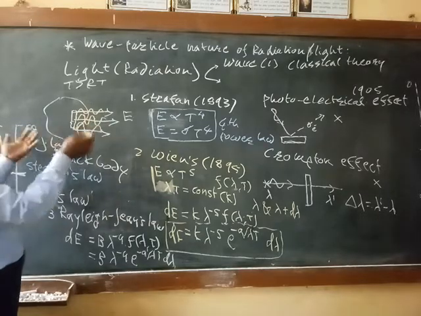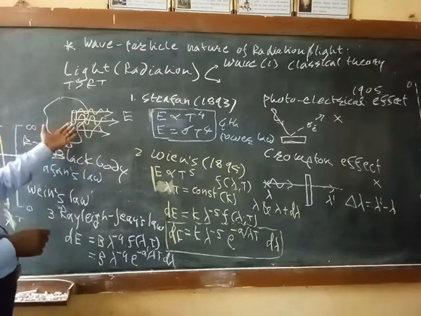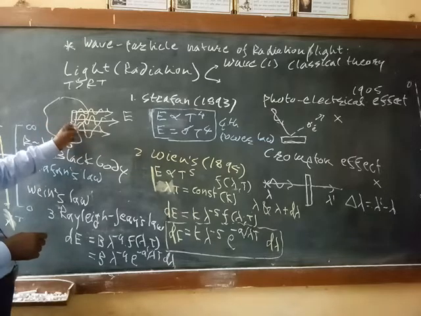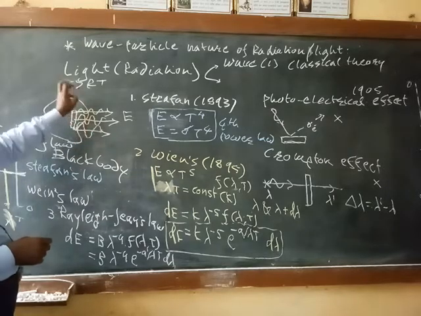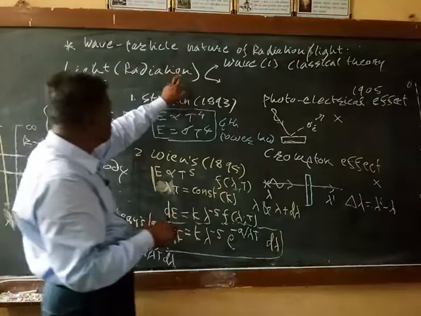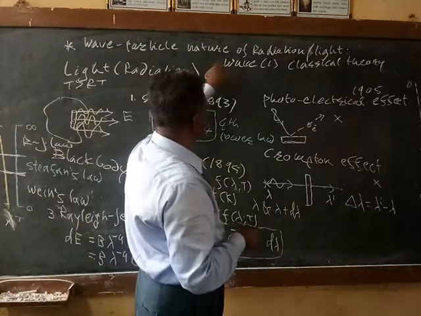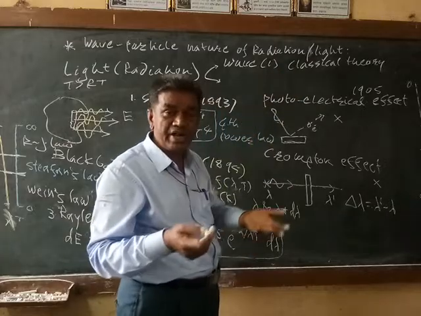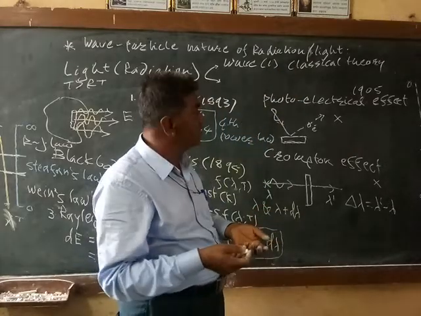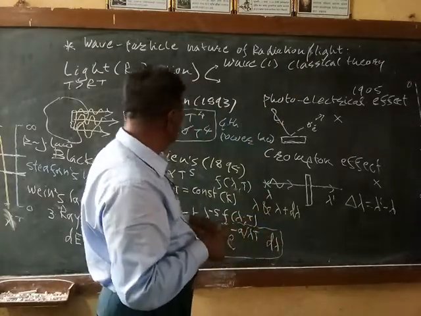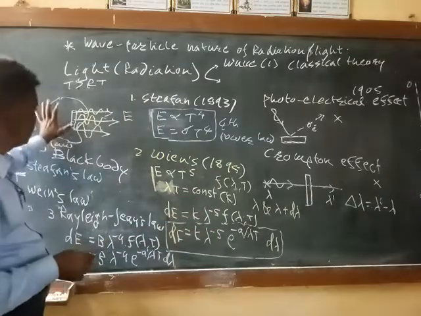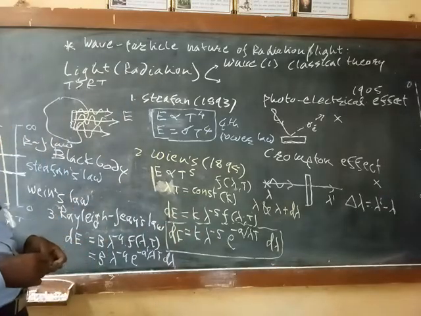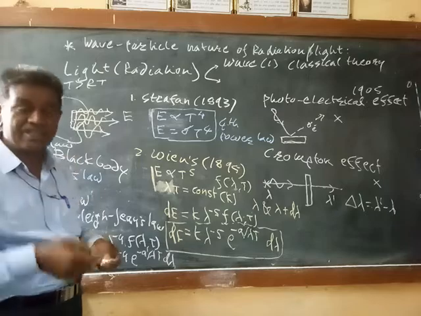The wavelength and frequency are different, but the energy emitted is continuous, in the form of a wave. Radiation is taken to be nothing but a wave, and by applying classical electrodynamics, Maxwell distributions and the equipartition of energy law, these laws were developed, but none of them explain the whole range of temperature and wavelength.